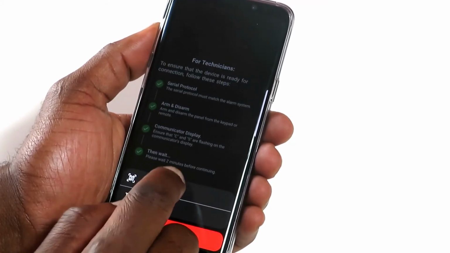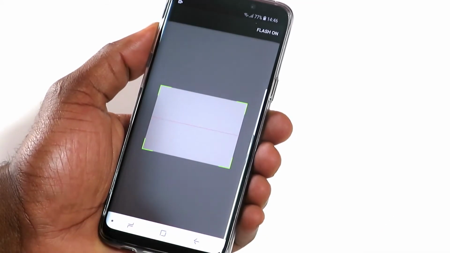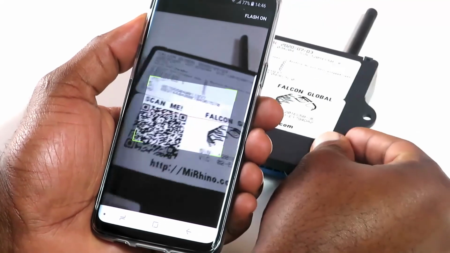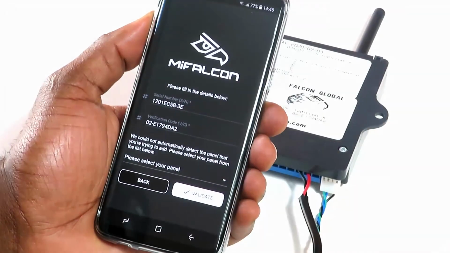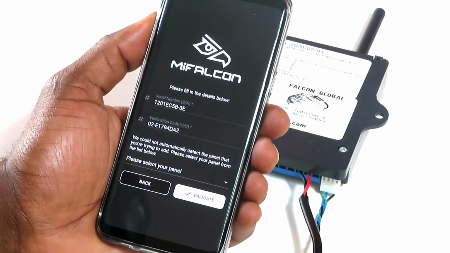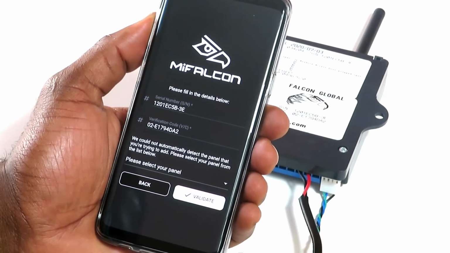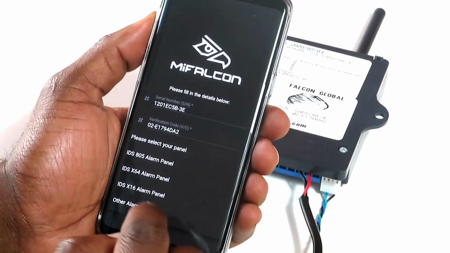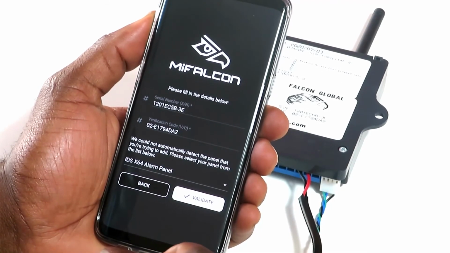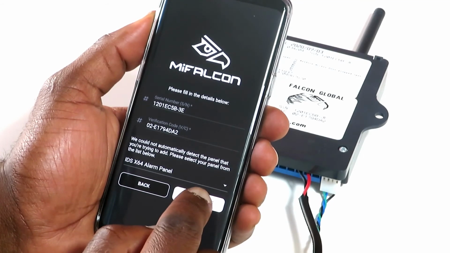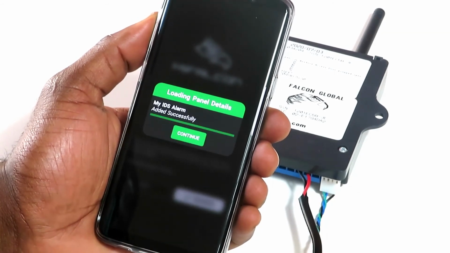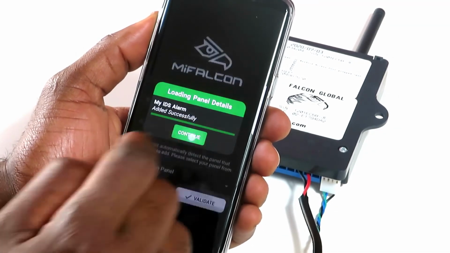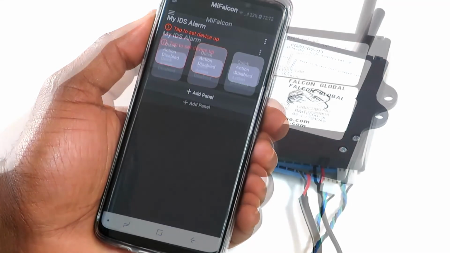Tap on Scan QR Code and scan the QR code found on the sticker at the back of the Falcon. Select your IDS panel model from the drop-down list and tap Validate. Tap Continue. Tap to set device up.